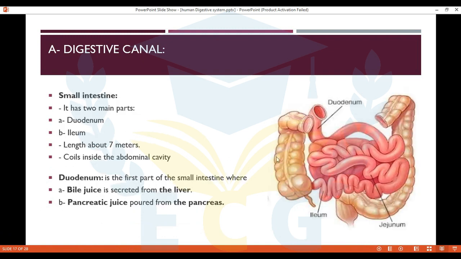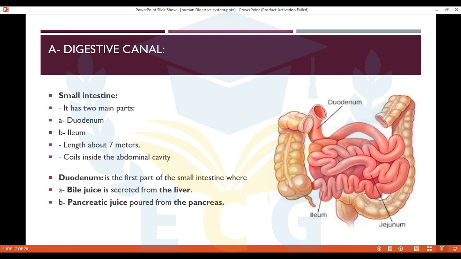And then the food will go to the small intestine. The small intestine has 2 main parts, duodenum and ileum. The duodenum is the first part of the small intestine, as you see here. It's the first part. And the ileum is the second part of the small intestine. The absorption process happens in this part, the small intestine. Okay, specifically in the ileum.